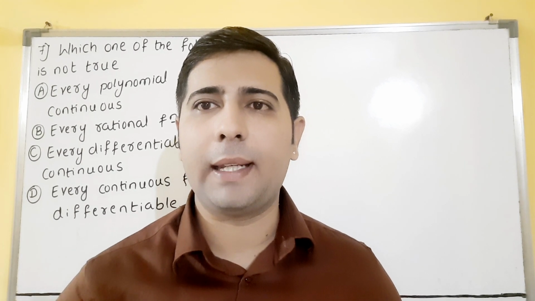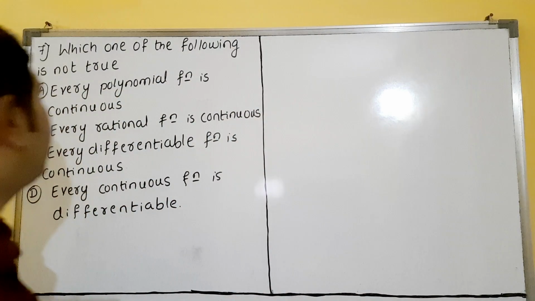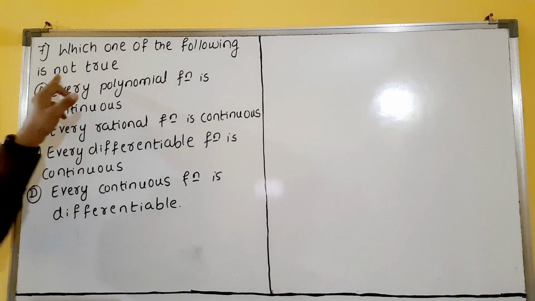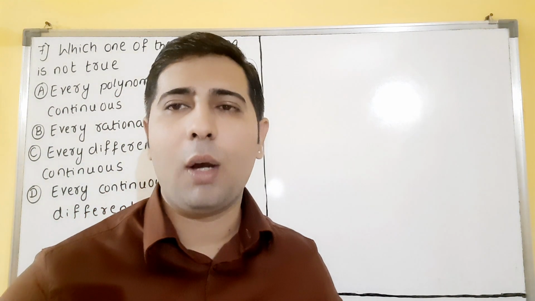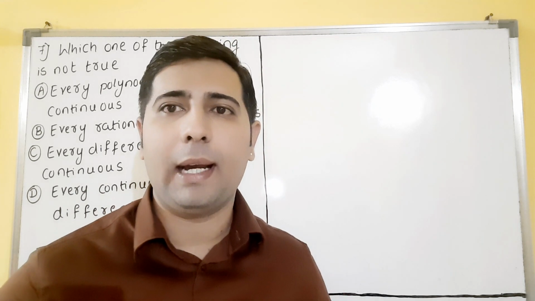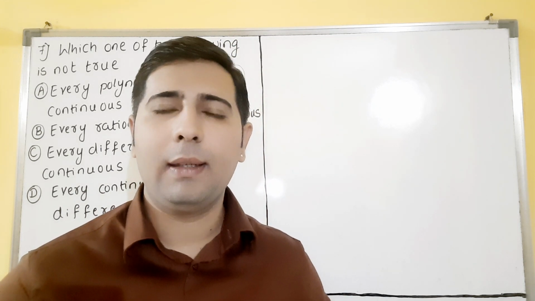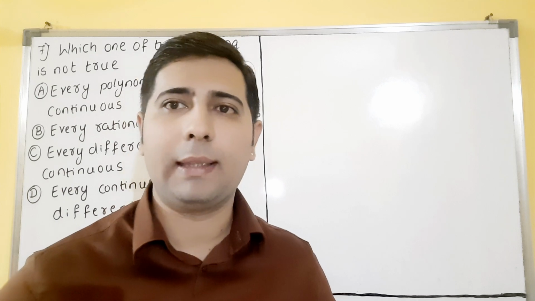Let us see the next question, dear students. Question number 7. Which one of the following is not true? Among all the options given below, whichever is not correct, whichever is wrong, that will be our correct answer, children.